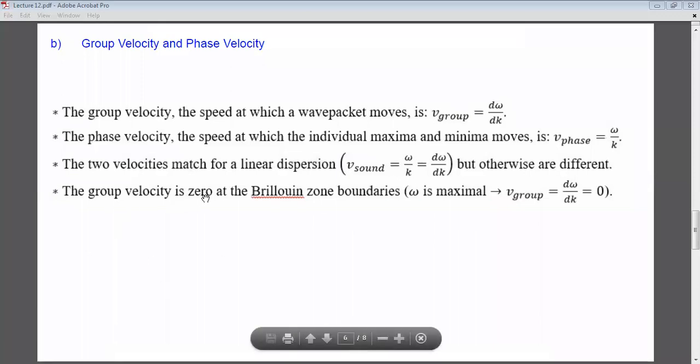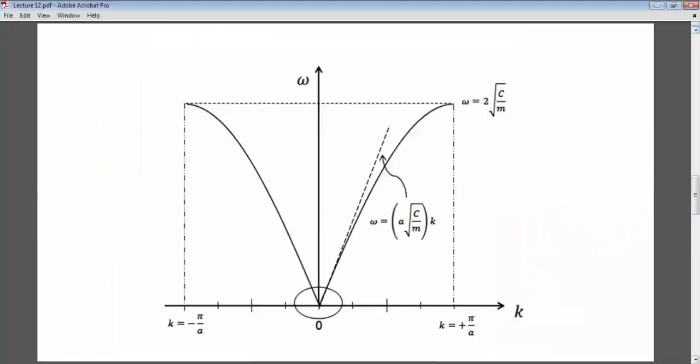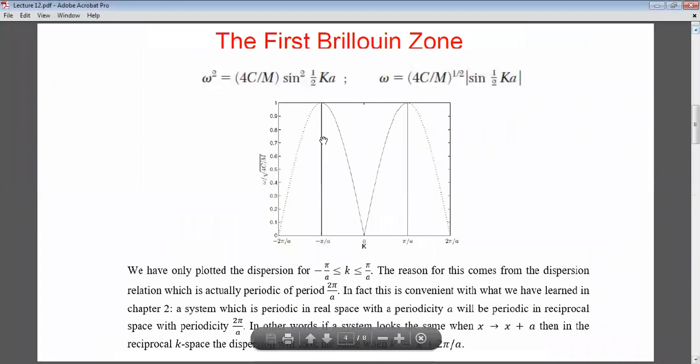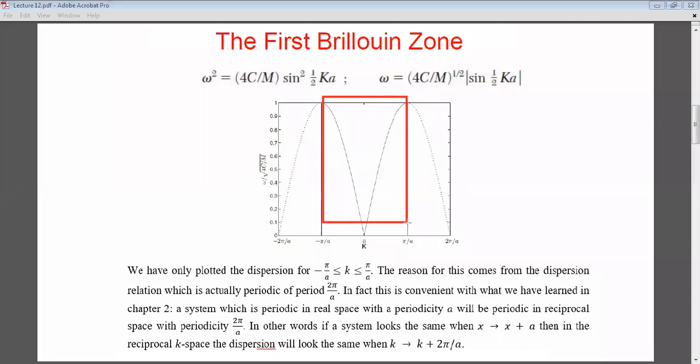The group velocity is 0 at the Brillouin zone boundary, and this is what I forgot to mention here. This area over here, between minus pi over a and pi over a, we call it the Brillouin zone.